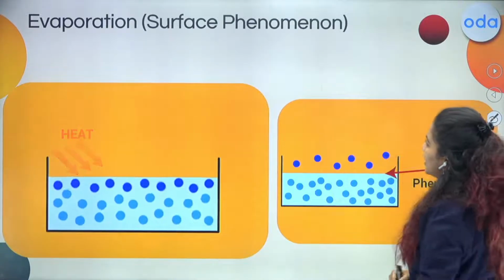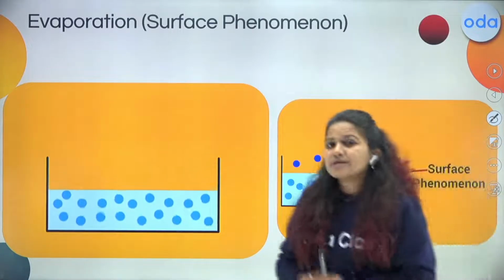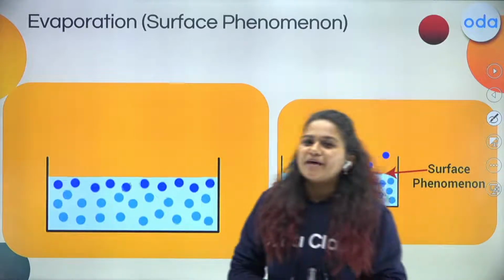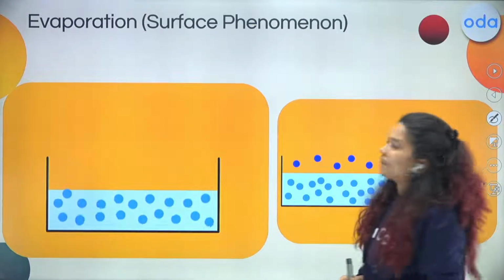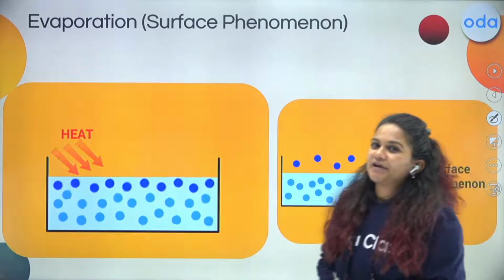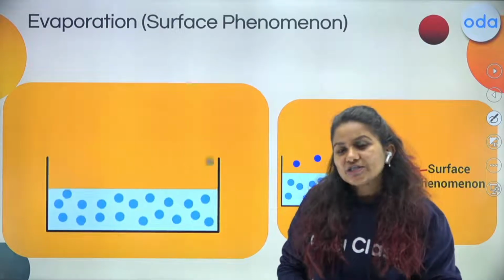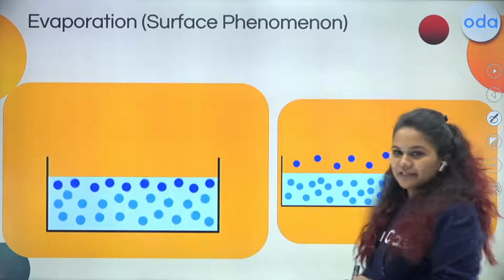Here we go. Now, when I talk about evaporation, there are three factors that affect evaporation, and you already know them. Prince sir might have already taught you. So let's have a recap of it a little bit. Evaporation can be affected by wind speed, temperature, and the third point. Can anybody tell me the third point?